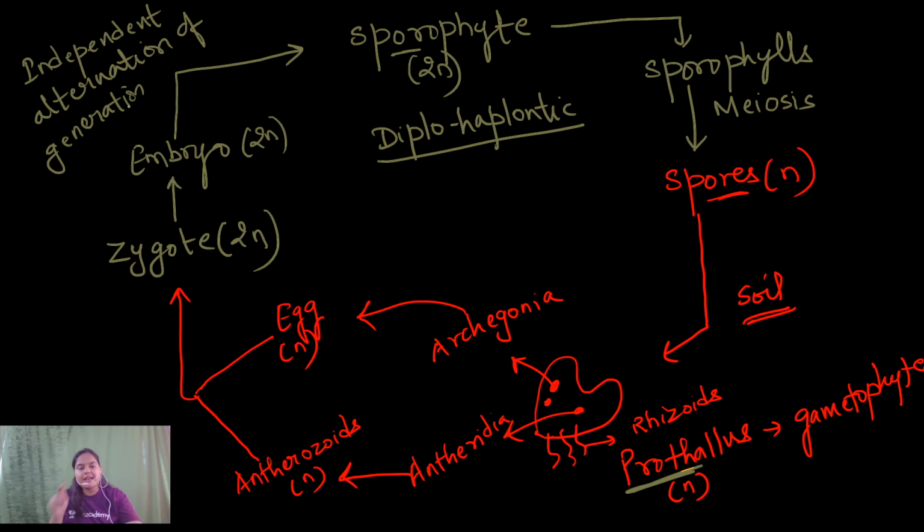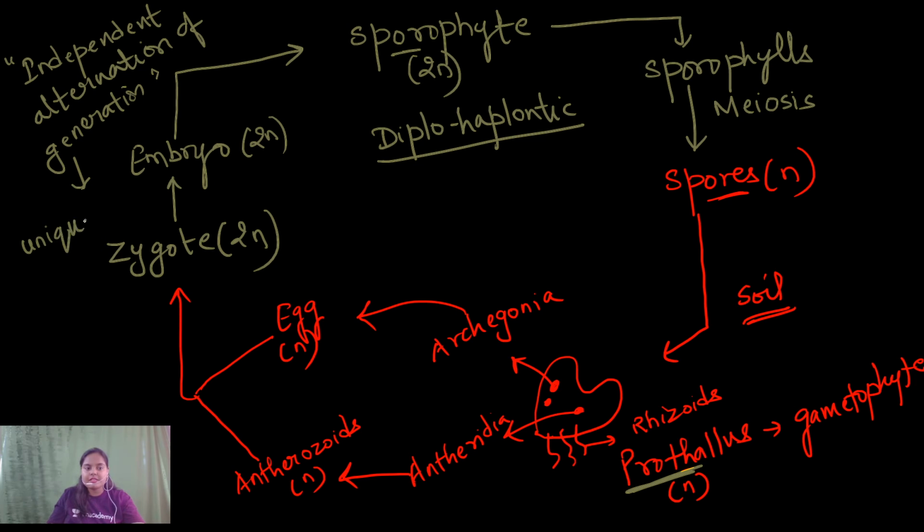The sporophyte and gametophyte are not dependent upon each other. And this is the unique feature of pteridophytes. You will not be finding this particular feature anywhere else. We have seen in bryophytes that the sporophyte was completely dependent upon the gametophyte. From pteridophytes onward, the main plant body will be sporophyte, and we will be seeing that the gametophyte in the higher plants is getting dependent on the sporophyte more and more. In angiosperms, you will see that the gametophyte is highly reduced in nature and is entirely dependent upon the sporophyte. So, independent alternation of generation is a unique character of pteridophytes.